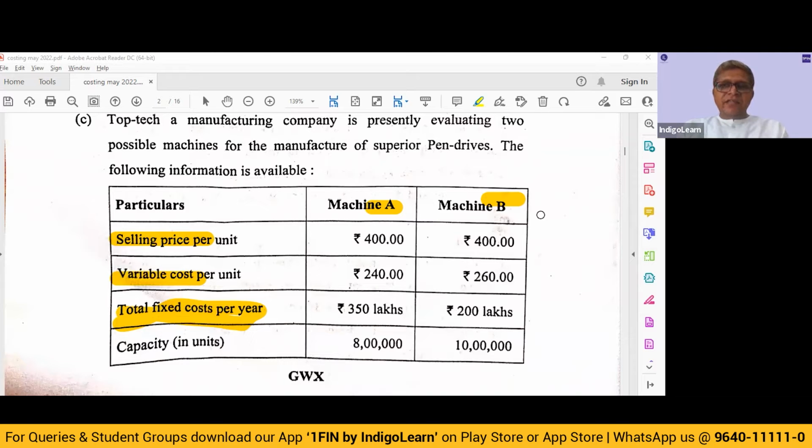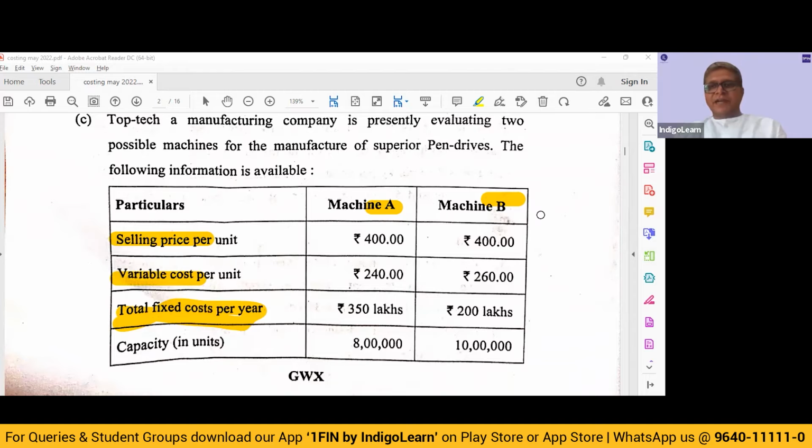If the number of units that we expect to sell is higher, then it always makes sense to go for a machine which has a higher contribution. But if the volume anticipated is less, then go for a machine which has a lower fixed cost.